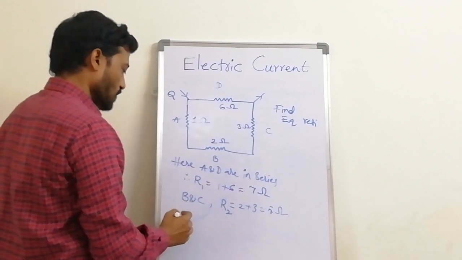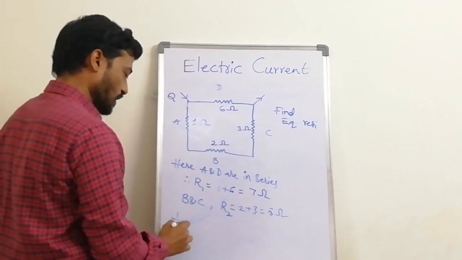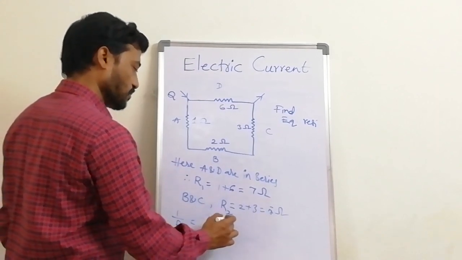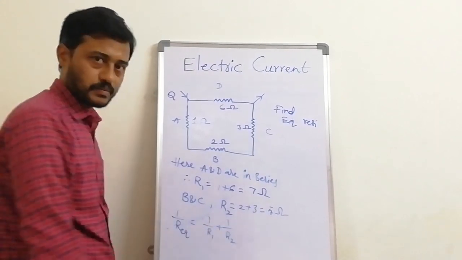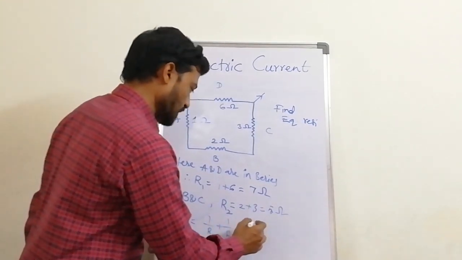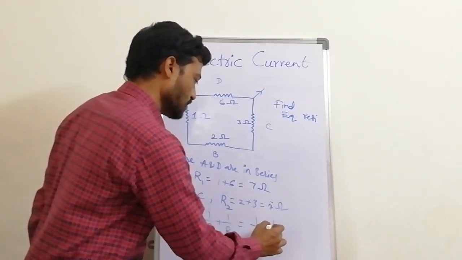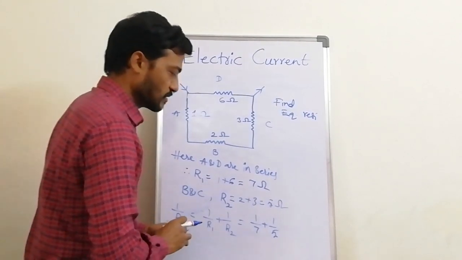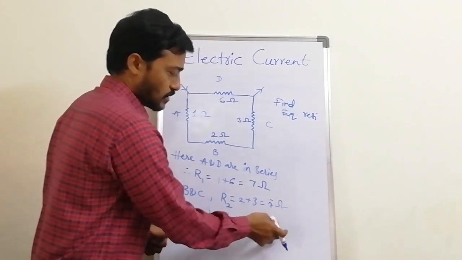So now what we do? 1 by R equivalent is equal to 1 by R1 plus 1 by R2. That is written as 1 by 7 plus 1 by 5. If you do the simplification, there is no common factor.